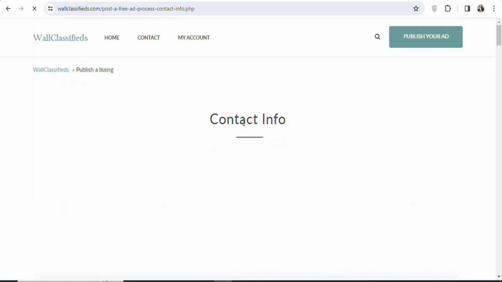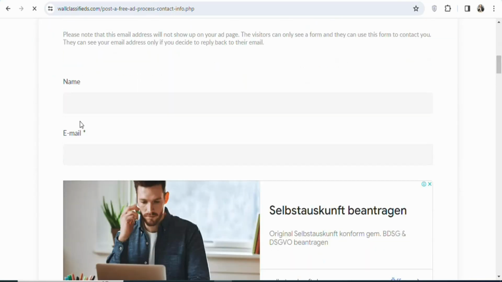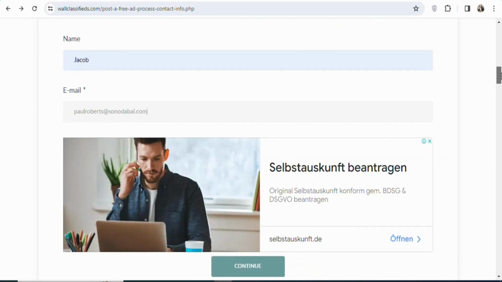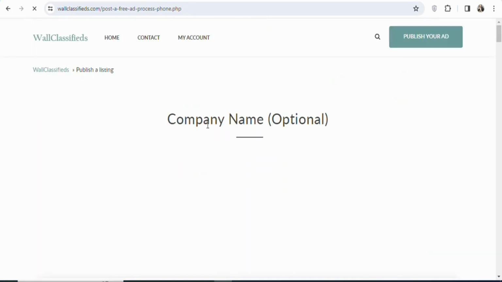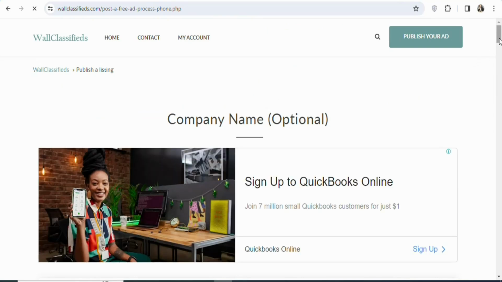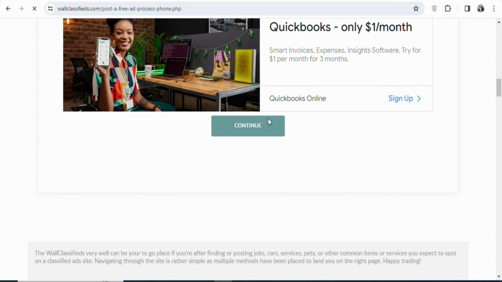Once you click on continue, you can see contact info. Just scroll down to the bottom, you can see name, email address. Enter your name right here. Once you enter your name, you are going to enter your email address here. In this case, you can see this is my email address, so just enter your email address here. Once you enter that, you are going to scroll down and then click on continue. Once you click on continue, you can see company name optional. We are not going to enter any company name, so just leave it. Just scroll down and then click on continue.